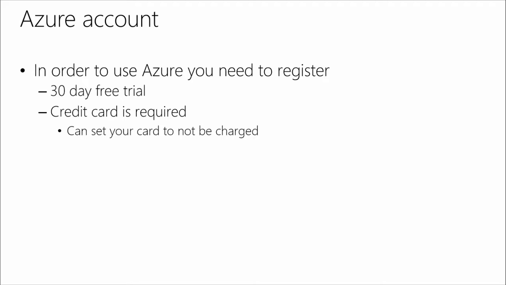If you're working at a big company, there's a very good chance your company has an MSDN agreement with Microsoft, and those agreements often have an Azure component included. So it's worth talking to your IT person who works with licensing and finding out if you have some Azure benefits.